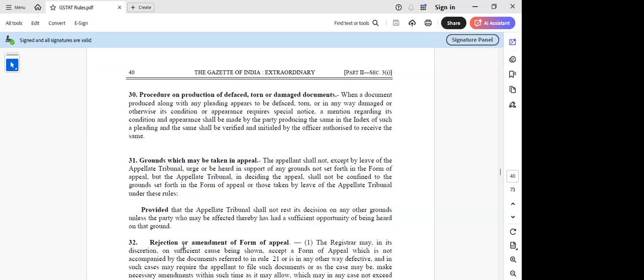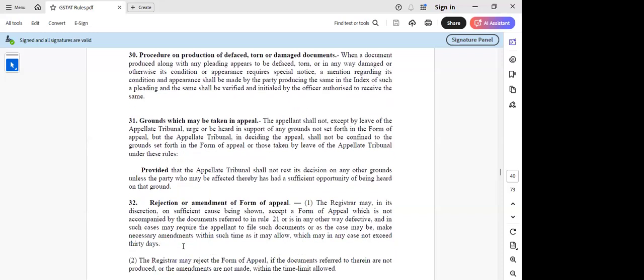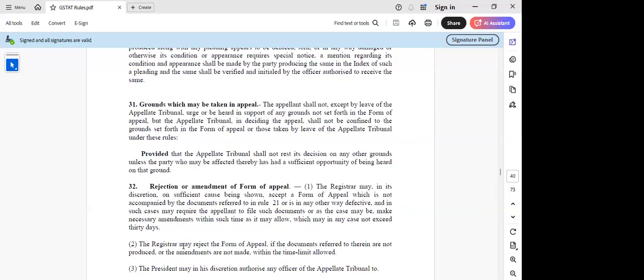Then rejection or amendment of form of appeal. Here they are just trying to bring out that the power has been given either to reject the appeal, or if it is a defective appeal, to give a notice to rectify the defect within a period. Here they have used 7 days, but here they have stated not exceeding 30 days. In the earlier rule we have read, sir, that the registrar will issue the notice for rectifying the defect. That was 7 days, in Rule 21, but here again they are saying it may in any case not exceed 30 days.